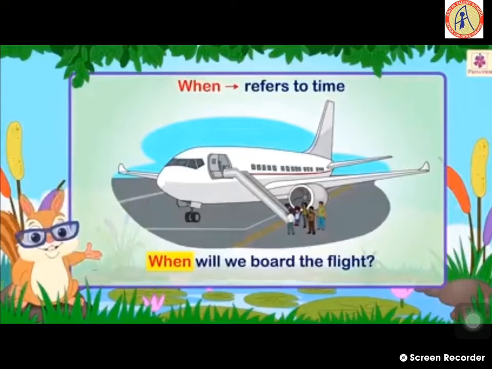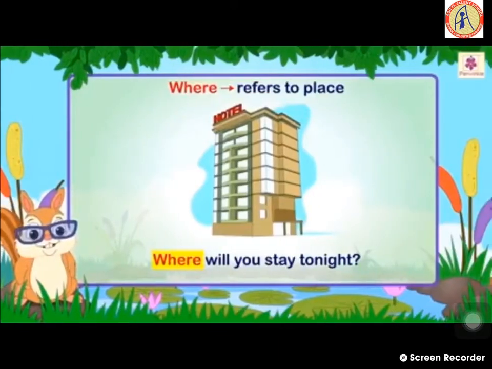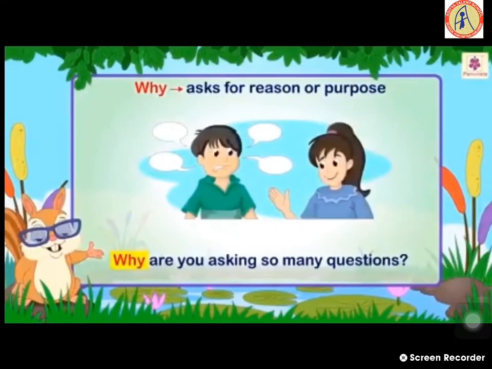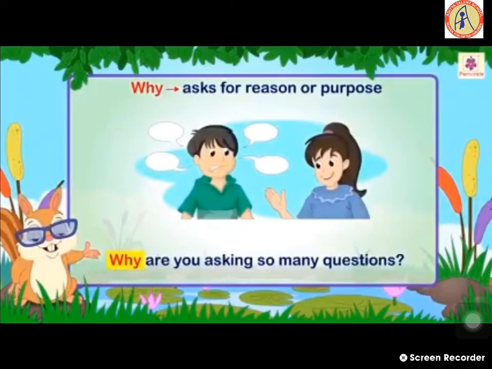At what time? Where refers to place. Where will you stay tonight? Where will you stay this night? I want to know the place. Why asks for reason or purpose, means cause. Why are you asking so many questions? What is the reason for that?